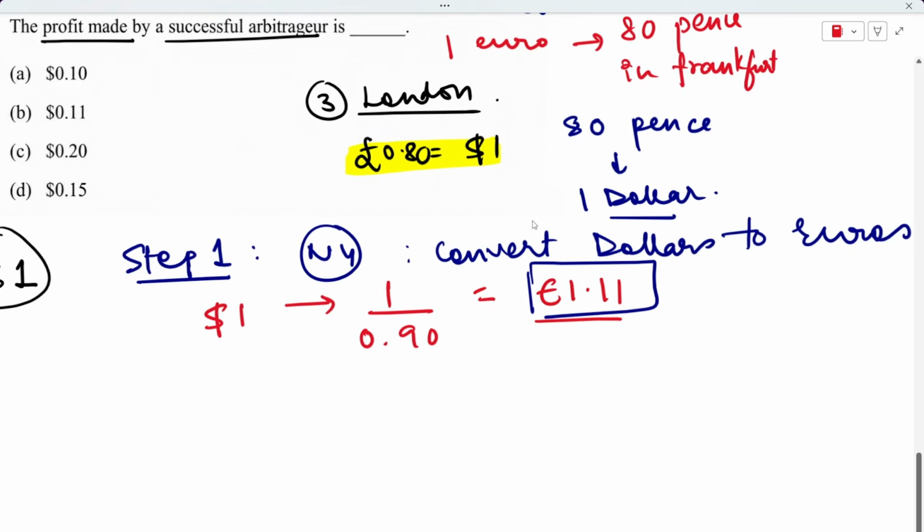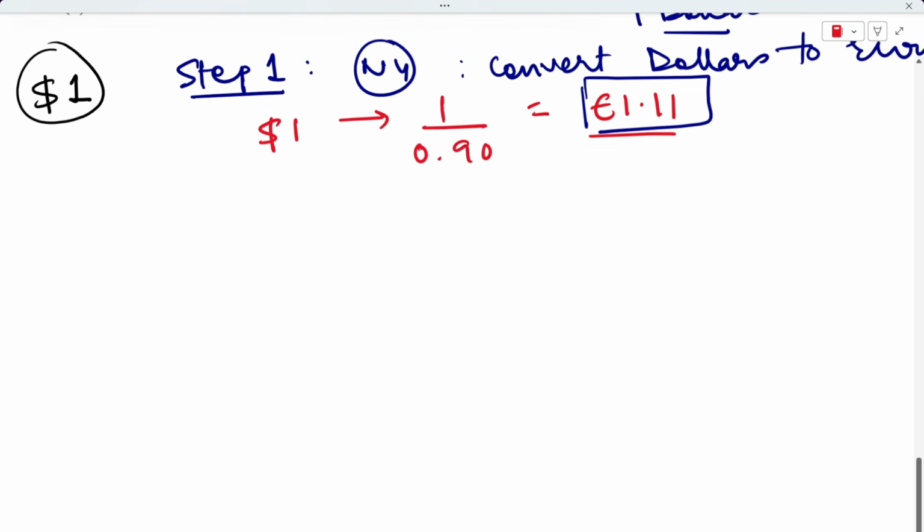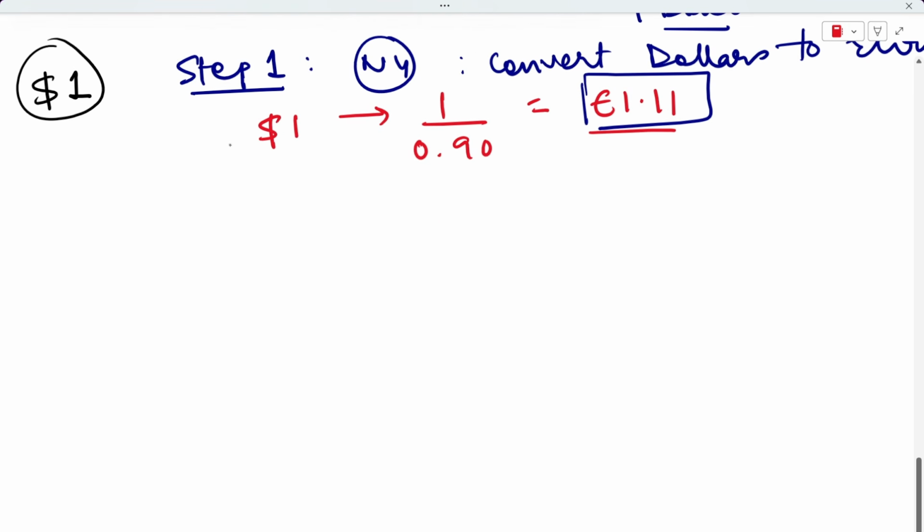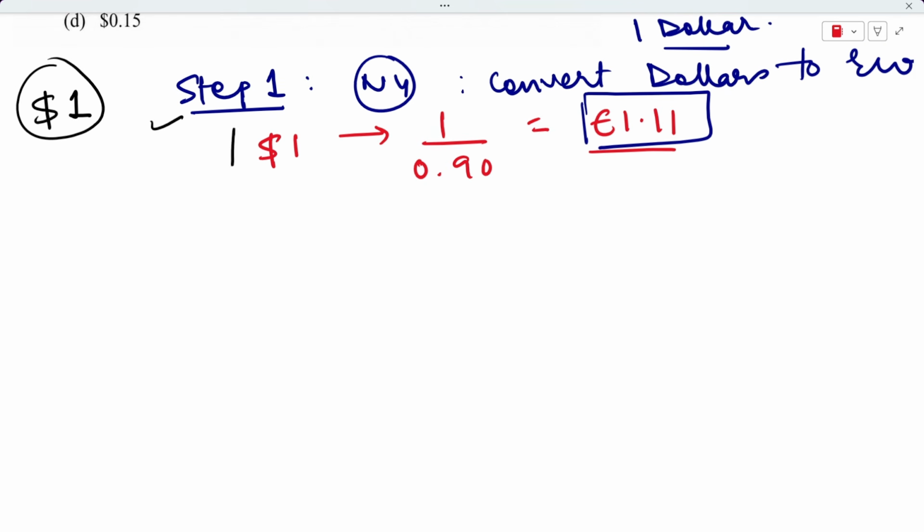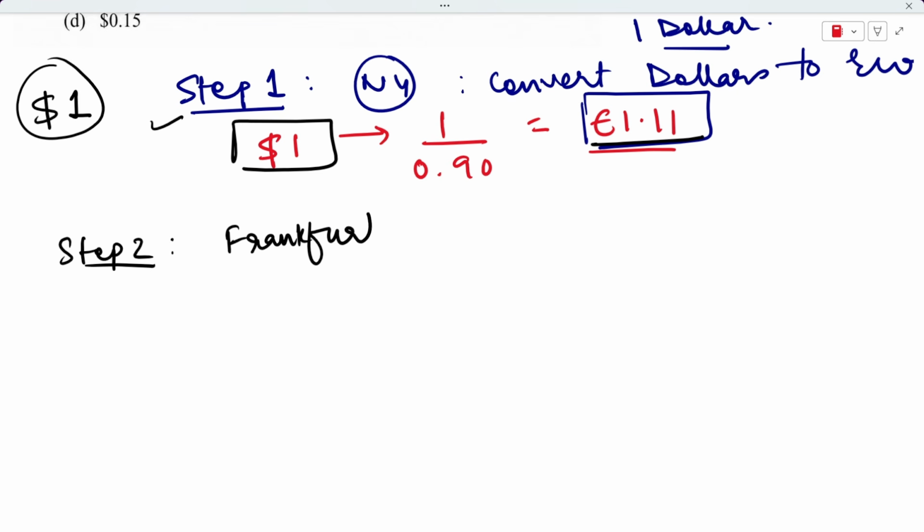Now we already have 1.11 euros with us. What are we going to do now? The first step was simple. We went to New York, we took $1 with us, and we received 1.11 euros in exchange. Now, step two is that I have to go to the Frankfurt market. In Frankfurt, I am going to convert my euros to pounds.